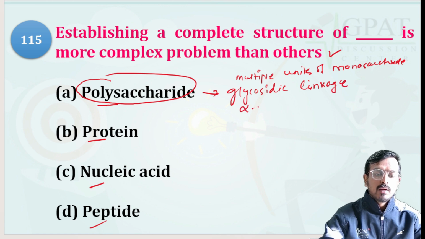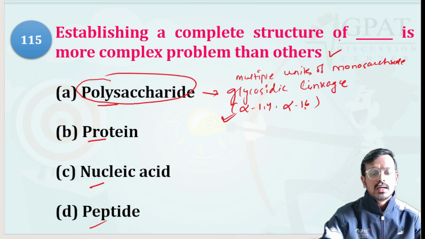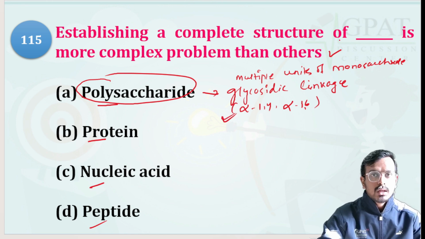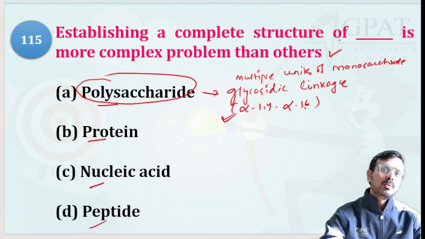This linkage may be alpha 1,4 or alpha 1,6. There are many types of linkage. So these monosaccharides are joined together by glycosidic linkage to form a polysaccharide.